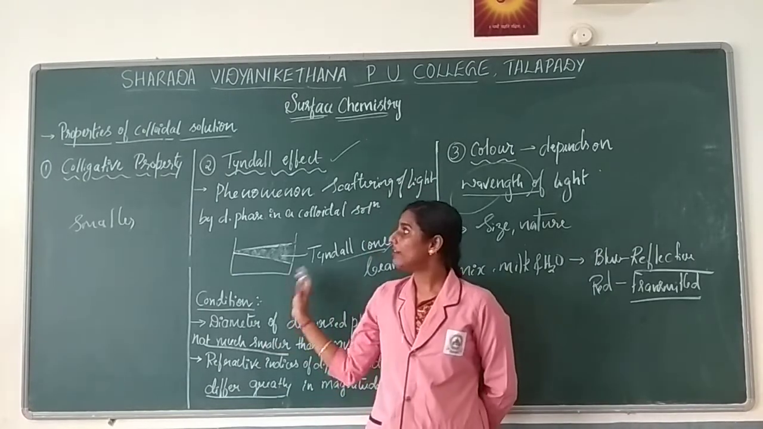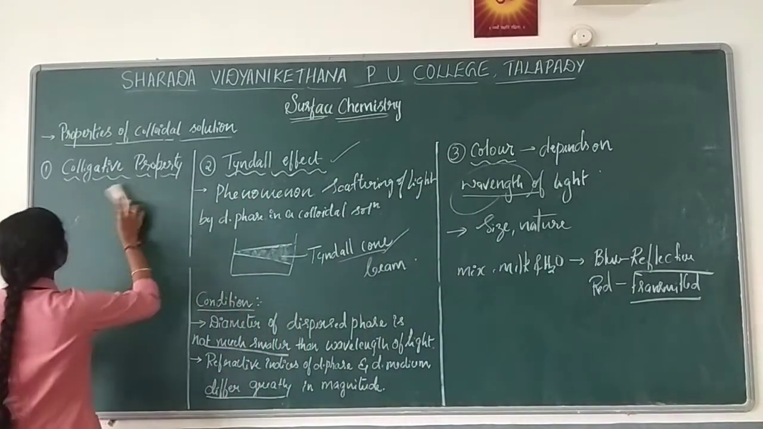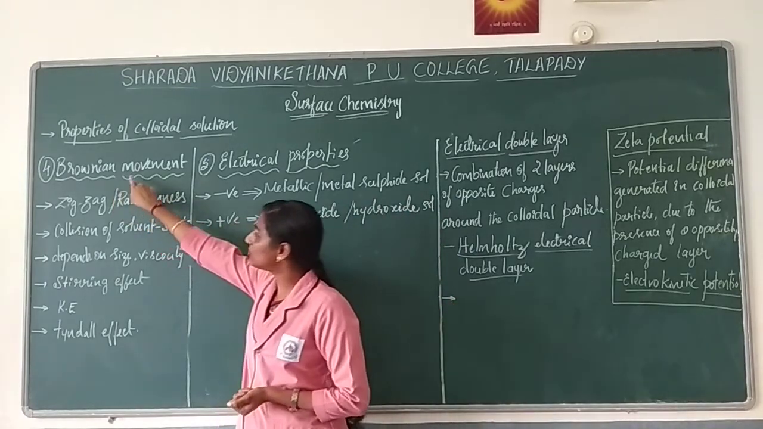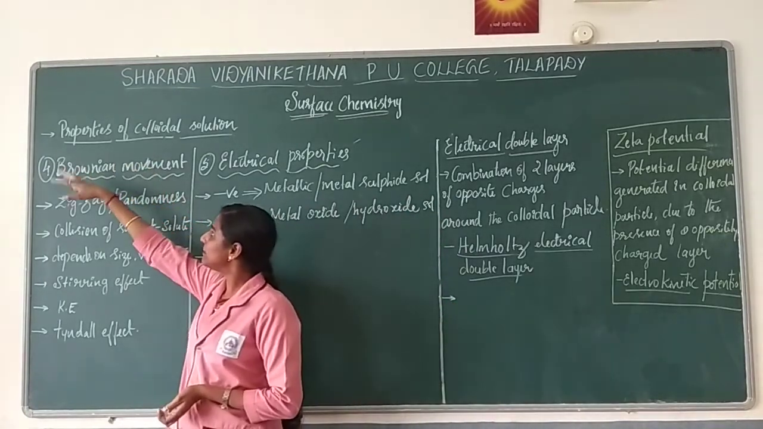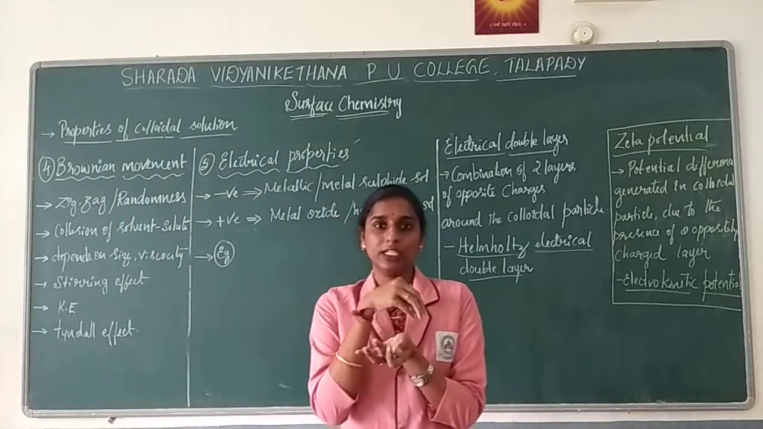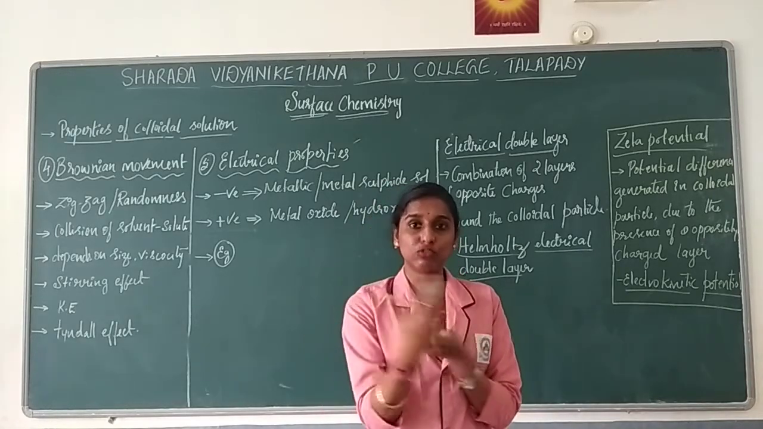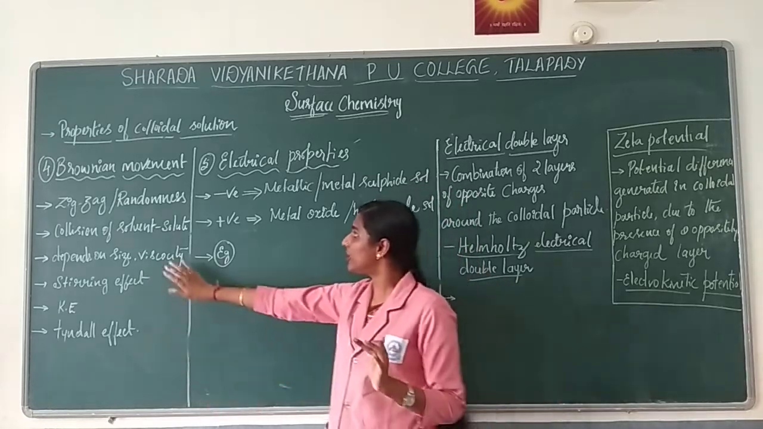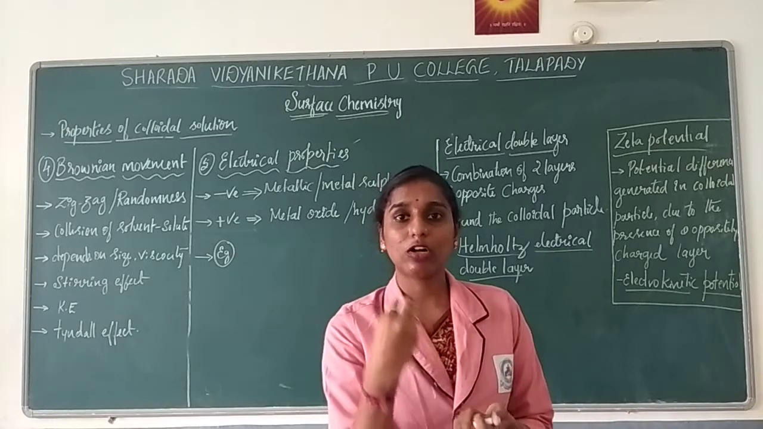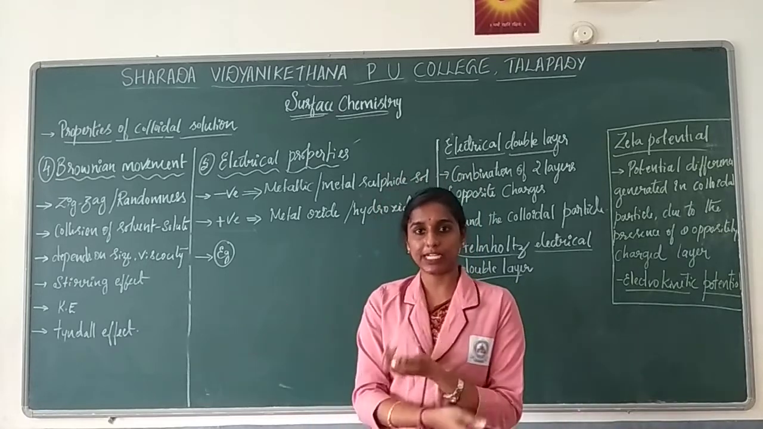The next property we will be seeing is the Brownian movement. What is meant by Brownian movement? In your colloidal solution, the particles will be there. Whether the particles will settle down or move continuously, that property we will be learning over here. Brownian movement is nothing but that the colloidal particle will not stay in a single place for a longer time. There will be continuous movement of the particle.